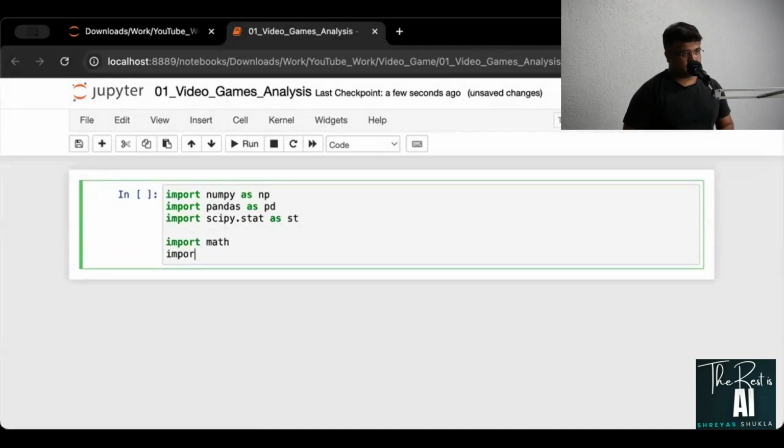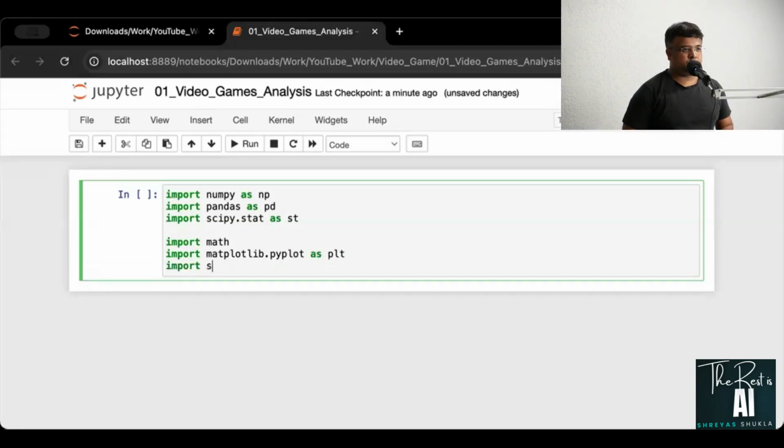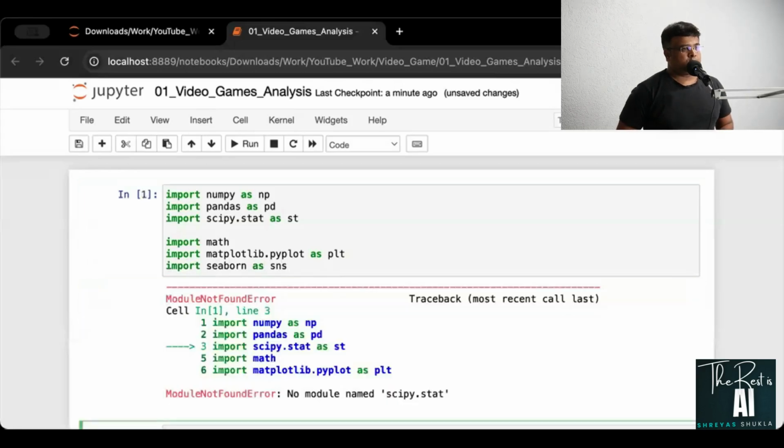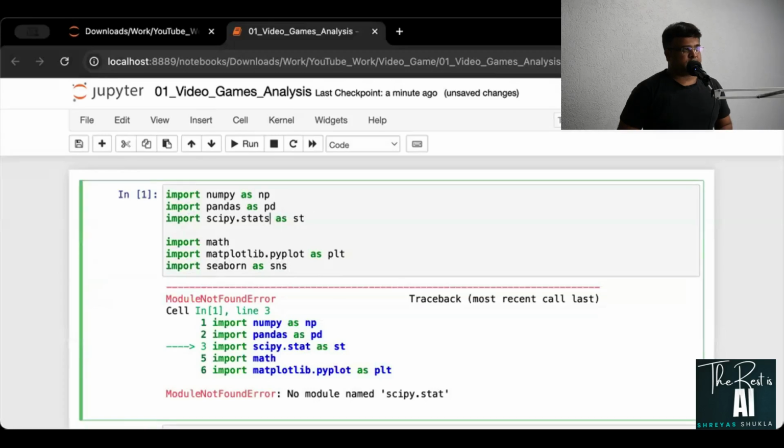I'll import Matplotlib. I'll import Seaborn as sns. Okay, so these are all the libraries. This is stats and not stat. So these are all the libraries that I'll be using.